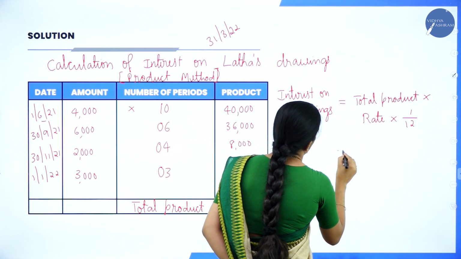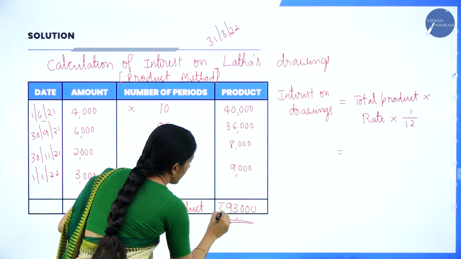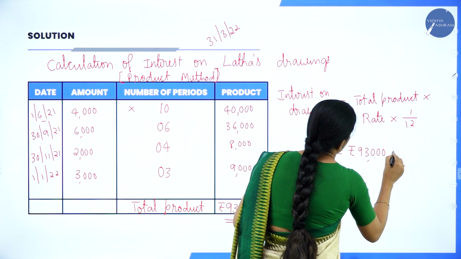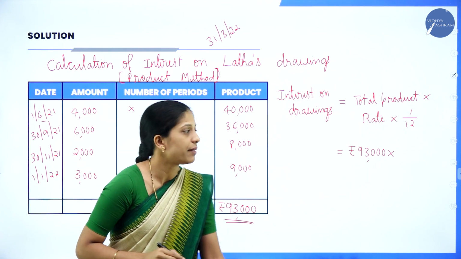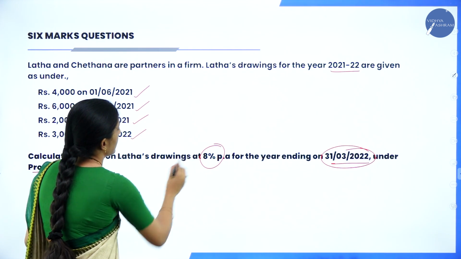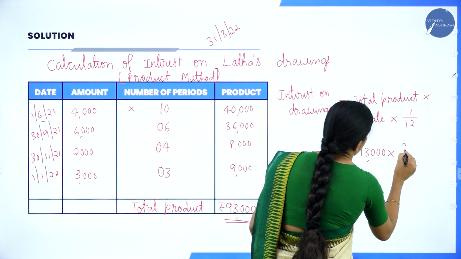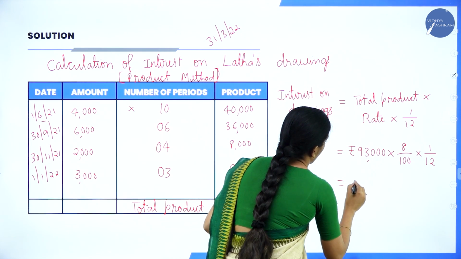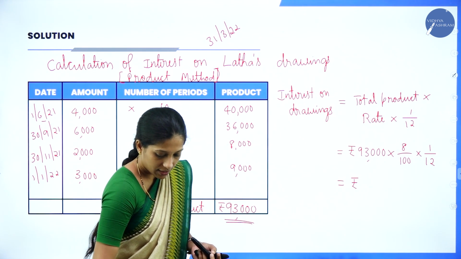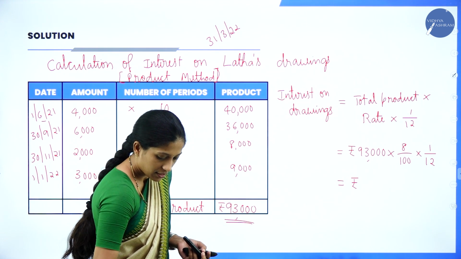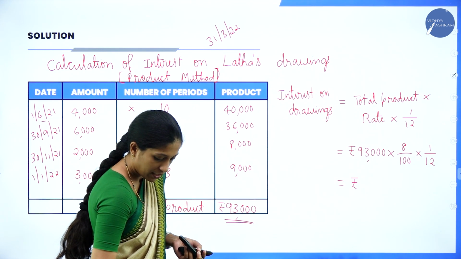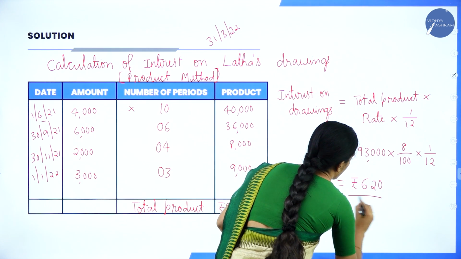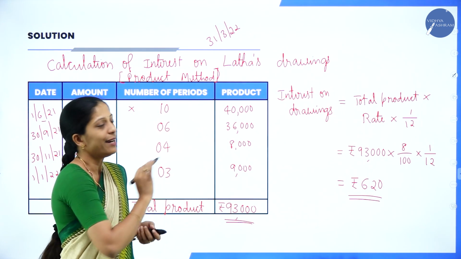So how much is the total product? That is rupees 93,000. Total product rupees 93,000 into rate. The rate they have given in the question, the rate of interest on drawings, is 8% per annum. So 8 divided by 100 into 1 divided by 12. So you will get rupees 93,000 into 8% into 1 divided by 12, which is rupees 620. So this will be the interest on drawings under the product method.